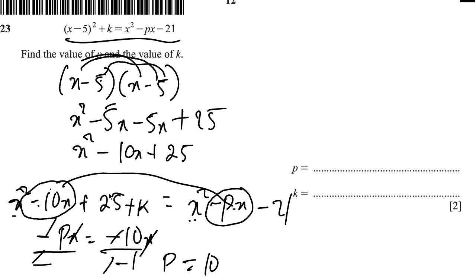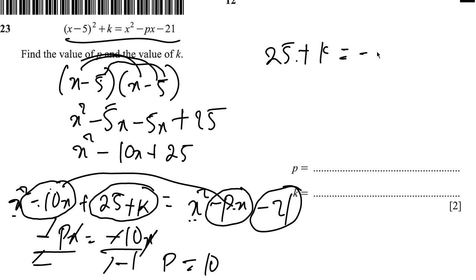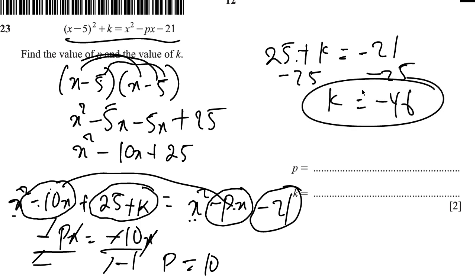Right? And then we have the constant part, 25 plus k, and then over here it's negative 21. So you could therefore say that 25 plus k is going to be equal to negative 21. And then subtracting 25 on both sides, we have negative 46 as k. So that implies that p is 10, k is negative 46.